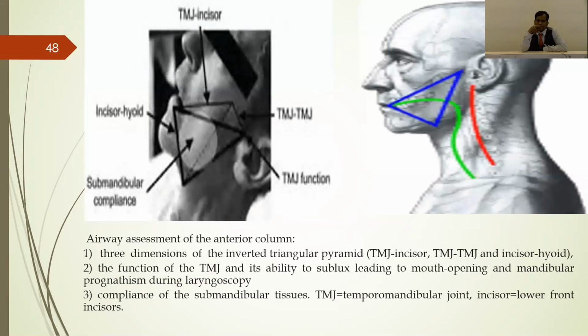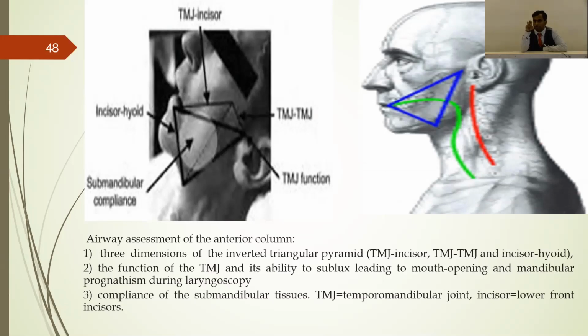The anterior column mainly forms the inverted pyramid. So you can just imagine the points on the left side of the diagram. You can see the lower incisors, which is one apex, the hyoid bone, the second apex, and the temporomandibular region. This forms an inverted triangle. The same triangle will be formed here as well as in the center, the dotted line.